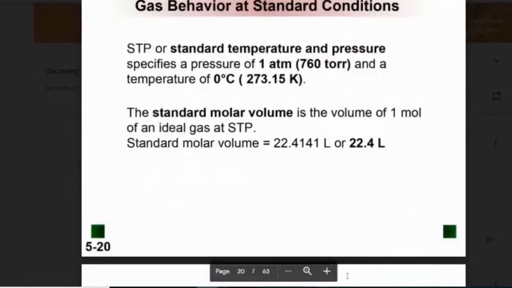Now, a lot of times we like to study things under specific conditions, come up with numbers and verify. So an ideal situation or a good situation for us is to study gas behavior at 1 atm and 0 degrees Celsius. So we call that STP. It's how we like to run reactions in that situation. And at STP, 1 mole of any gas should be equal to right around 22.4 liters. Okay, at STP, that's what it is. So this is also a conversion factor. 1 mole equals 22.4 liters.